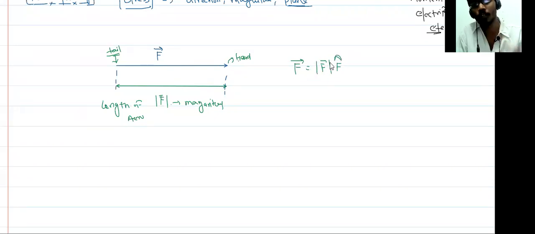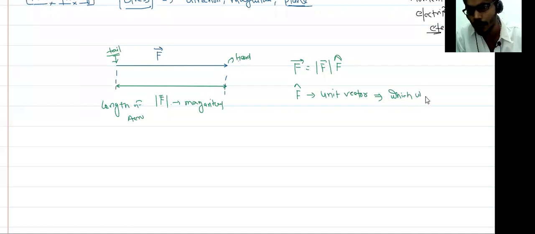Any vector has both magnitude as well as direction. This F cap is called the unit vector, which is used to represent the direction of the vector.